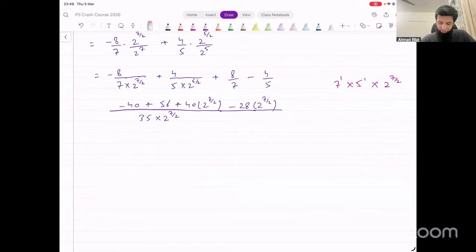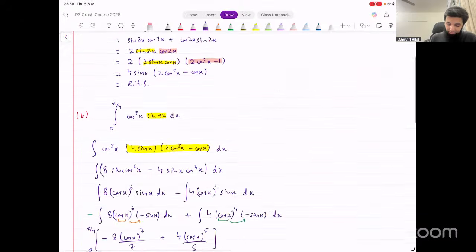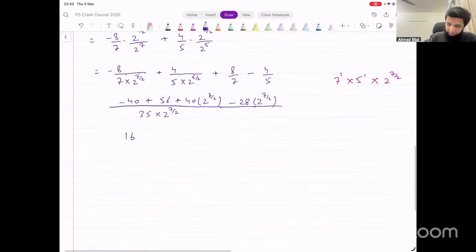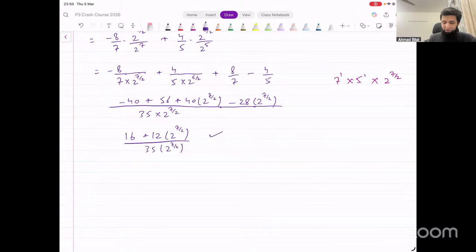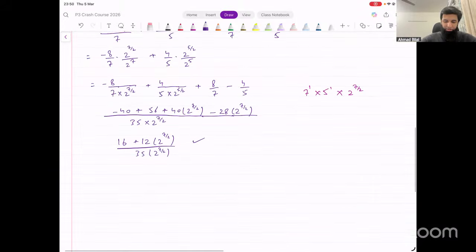Achha. Okay, let's simplify this a bit further. In the numerator, we get 16. And these two terms are the same, right? 40 minus 28, that will be 12 into 2 raised to power 7 over 2, divided by 35 into 2 raised to power 7 over 2. And we can leave it as it is. That's our final answer. Now let me just check this as well.